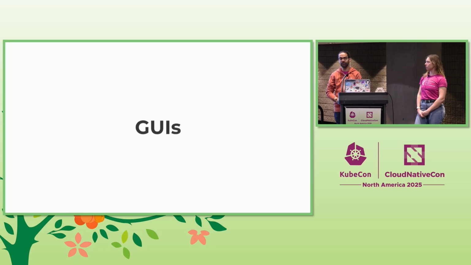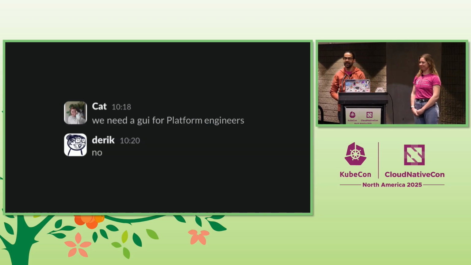The second favorite for everyone, GUIs, right? Graphical user interfaces are pretty good. And that's probably some of you in the audience right now. And trust me, I was there. This is when Kat told us that we should do a GUI. I was like, no, we are engineers. We like a terminal. We like our tmux, our NeoVim. We have kubectl, we have a CLI, we may have an API. What else do you need?